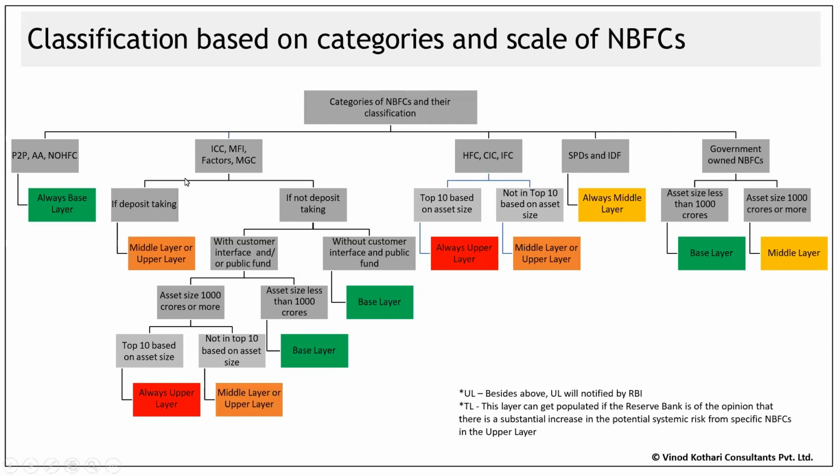Then moving to the second part, ICC, MFI, Factor, MGC. All these I think we already discussed in the first session. The new term is MGC, Mortgage Guarantee Company. Just to give you a brief, the name is very clear. They provide guarantee. So what they do is ki bhai, you are getting a loan, you go to them, you pay a fee and they will provide you a guarantee. There is only one mortgage guarantee company in India currently, that is Indian Mortgage Guarantee Company, IMGC. That's also majorly funded by government companies, of course, through government entities, not directly.